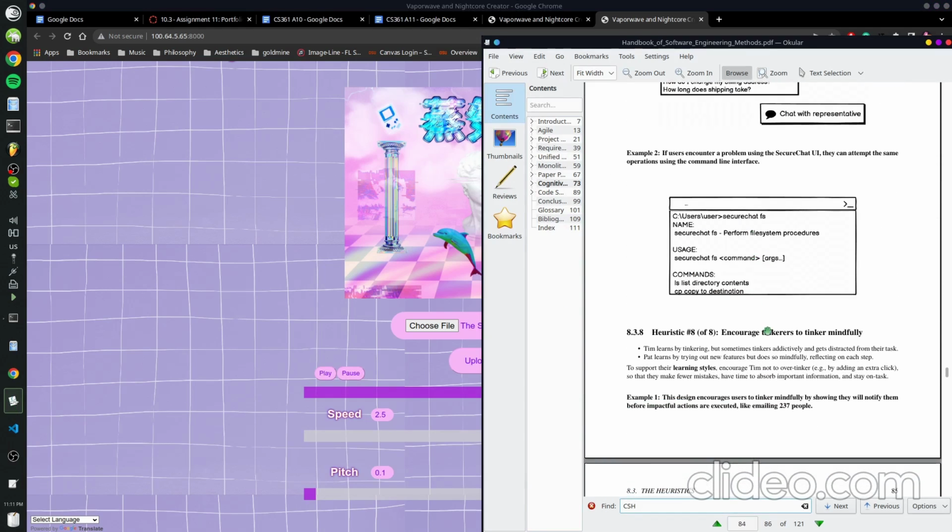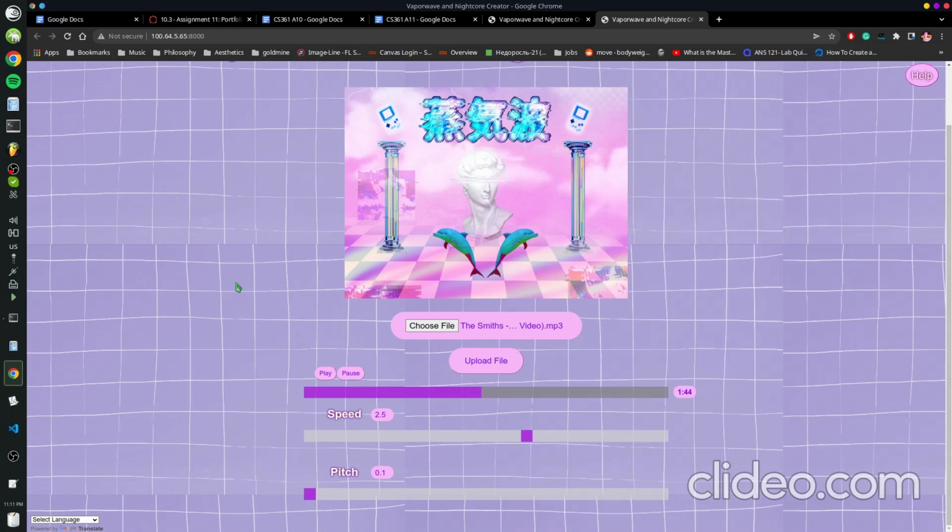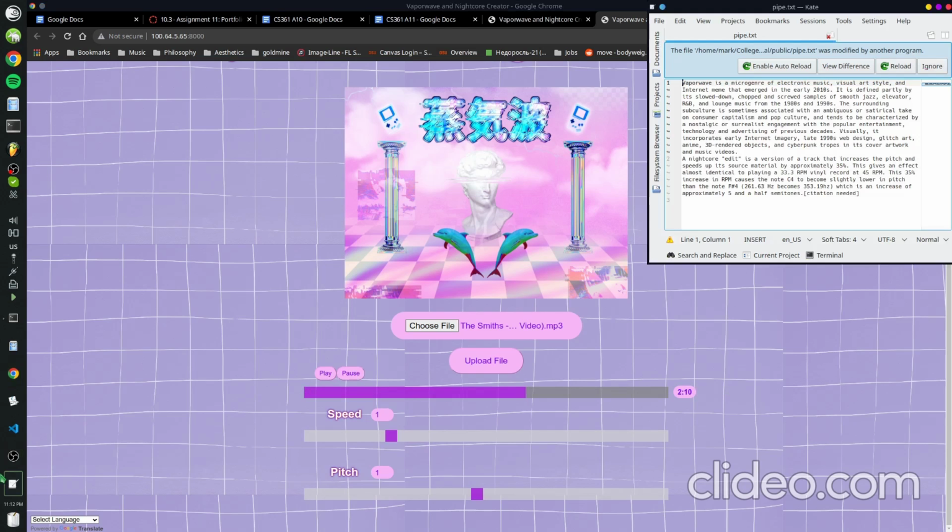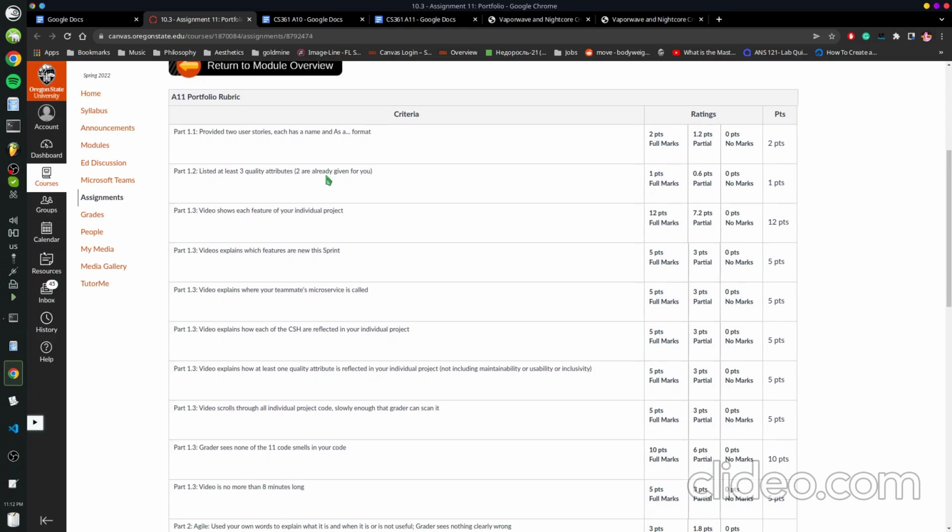Encourage tinkerers to tinker mindfully. Well, yeah, you can tinker to your heart's content, and in case you make a mistake, you can always return to the original position you had in your audio file, or you can always just upload the same file to reset it. Okay, so that's the CSH stuff.